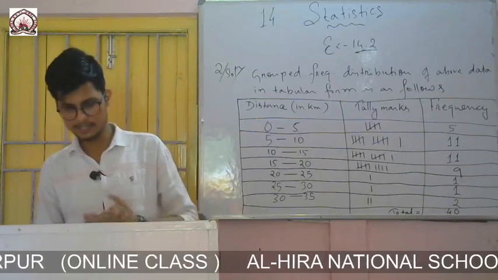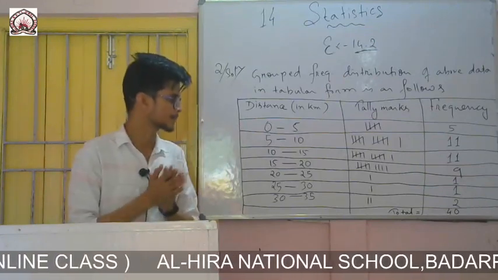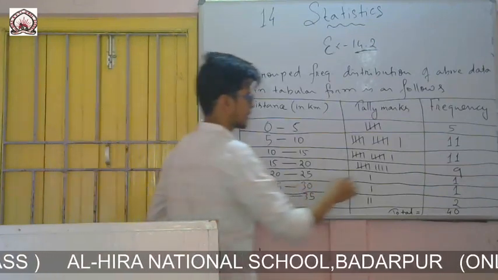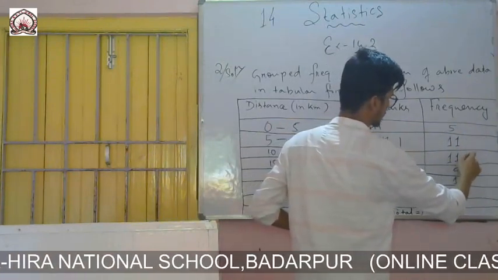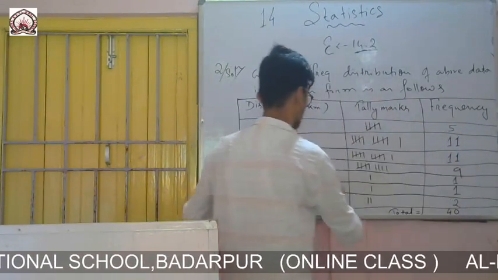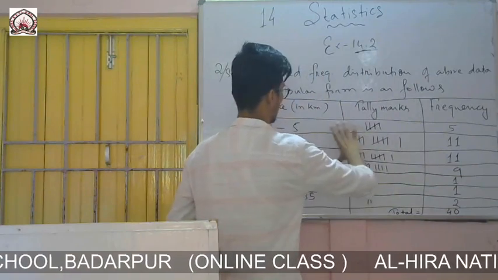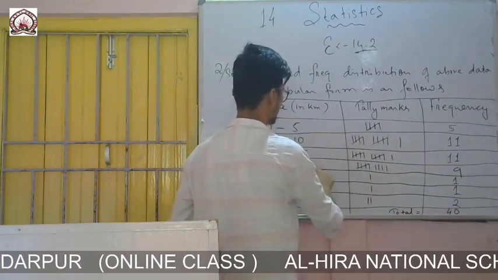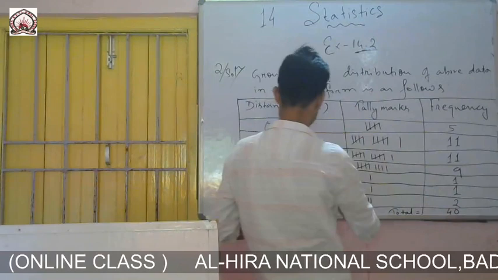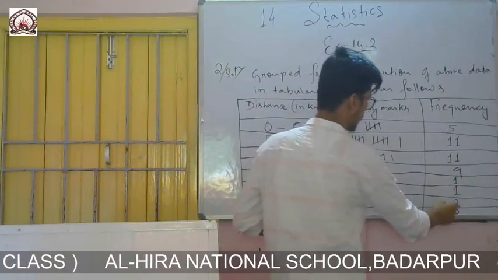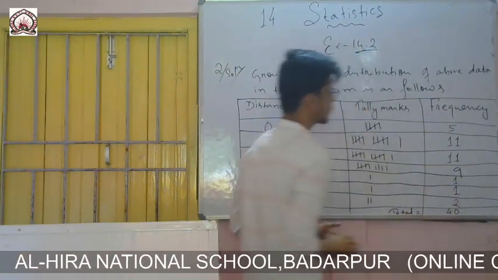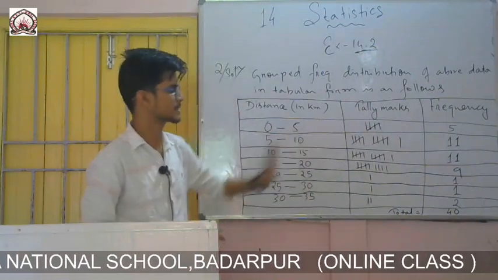So now the question is, what did you observe from this data? We can see that the maximum are 5, 11, 11 and 9. So the maximum is up to 20 kilometers. The homes of the maximum engineers are up to only 20 kilometers. From 20 to 35, only how many? 2, 3, 4, only 4 engineers. That means this is the maximum.